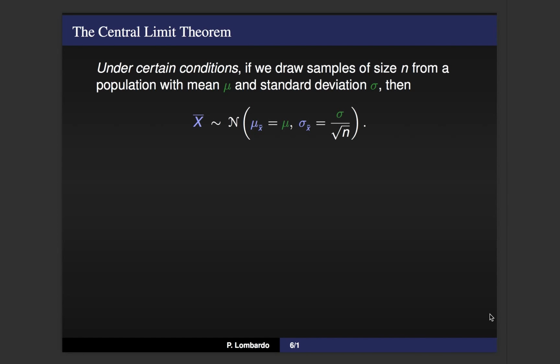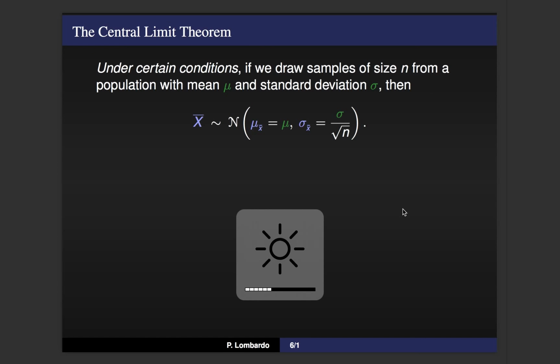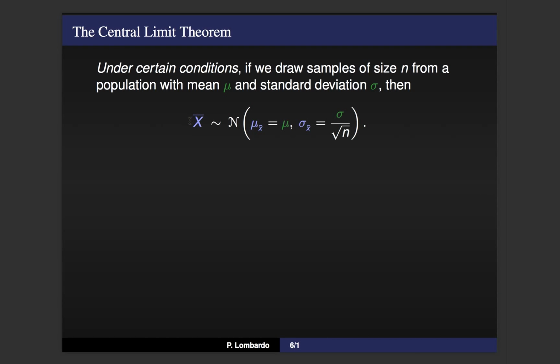So here's the general idea. Under certain conditions, which we'll talk about a little bit later, if you draw a sample of a fixed size n, right? So remember for our play example, we were thinking n is 1,000 if we're drawing from the population of the entire United States. So if we draw a sample of n and we know that we're taking it from a population, assume that we have some mean mu and some standard deviation sigma, and this corresponds to your population parameters, then the random variable x bar is going to have a normal distribution. That's what our little squiggly n here indicates.